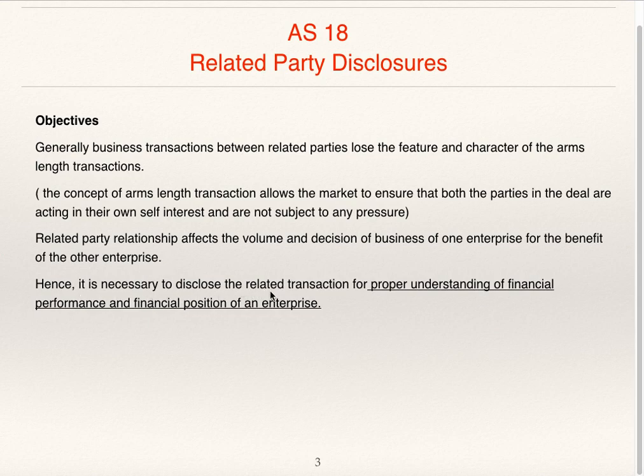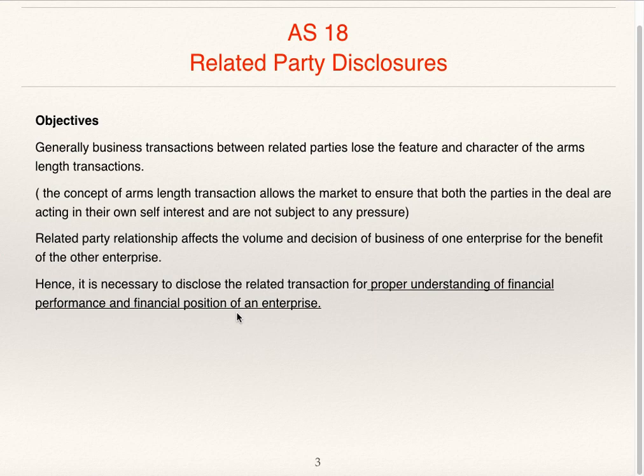Hence, it is necessary to disclose the related transaction for proper understanding of financial performance and financial position of an enterprise. There are various stakeholders who are interested in financial statements of the company.